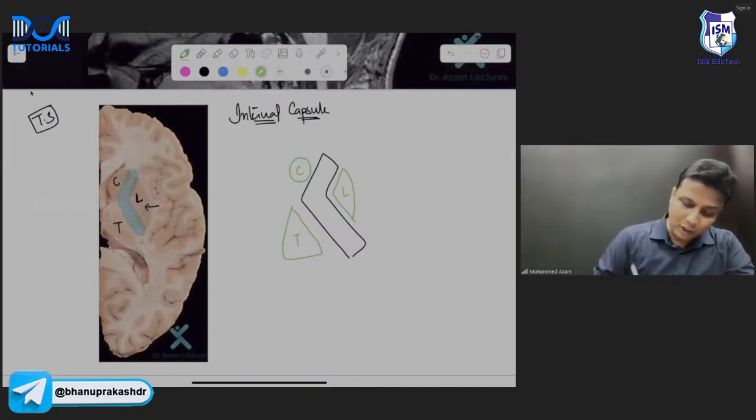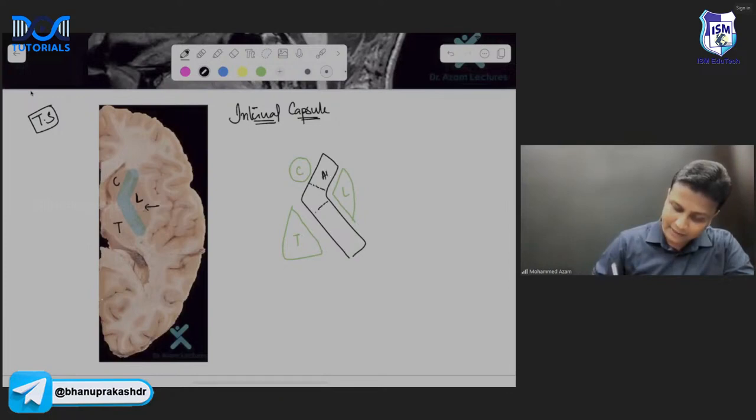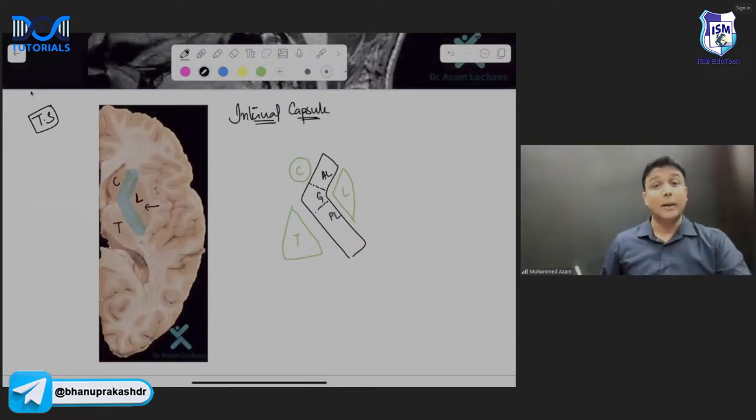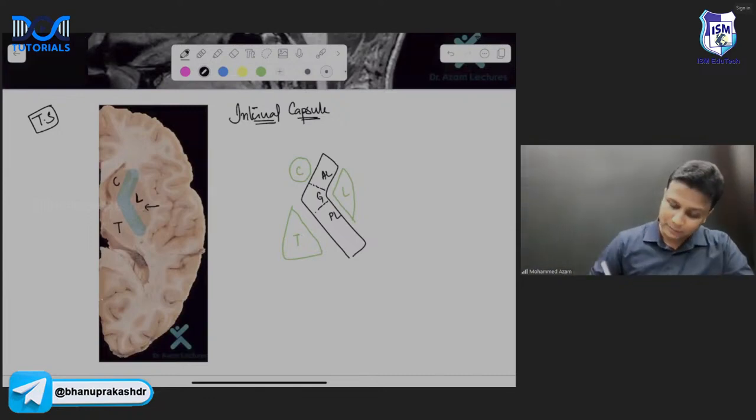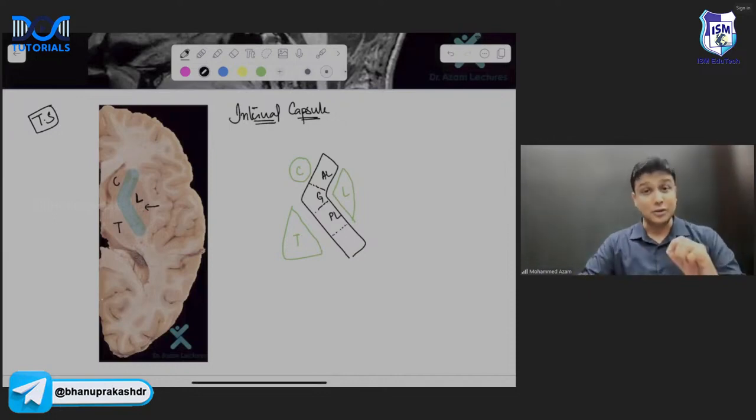Then after that, how many parts are there? Relations are done. And now the parts. There are totally 5 parts in the internal capsule here. This limb will be the anterior limb. The bent in the middle will be genu. And this limb here will be the posterior limb, sir. But the important concept here is that the posterior limb will be up to where? Remember, till wherever you actually have your lentiform nucleus, till there will be the posterior limb. That is a landmark. So the posterior limb will be up to the lentiform nucleus.